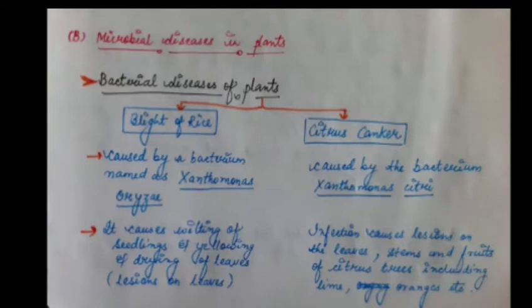The other bacterial disease of plants is citrus canker, which is caused by the bacterium Xanthomonas citri. The infection causes lesions on the leaves, stems, and fruits of citrus trees. Citrus, you understand, includes lemons, oranges, grapevines, etc.